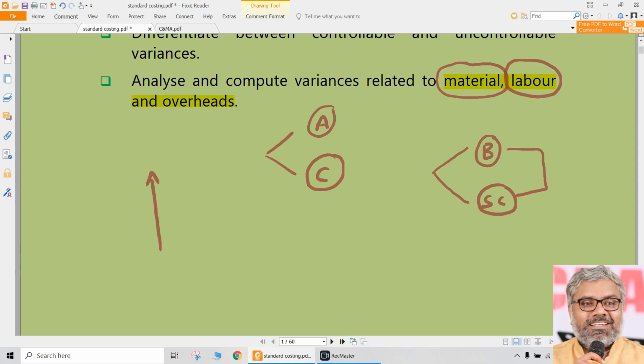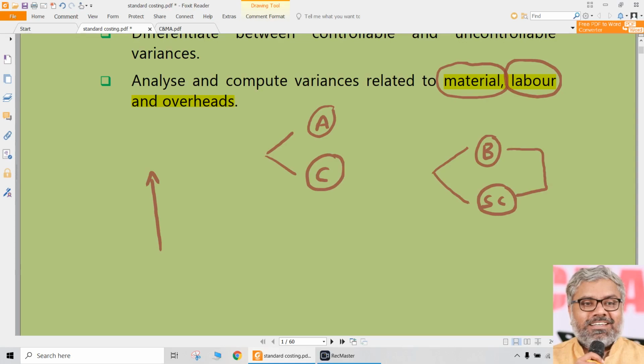As far as the process of budgeting is concerned, it is more related to the forecasting of the size of operations, scale of operations, we can say. Whereas standard costing is more related to the performance at the ground level.